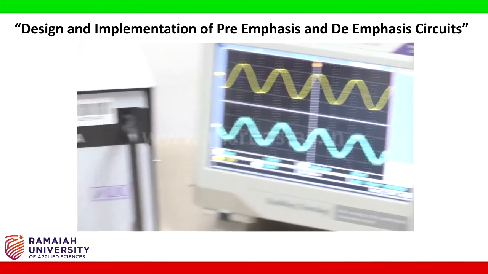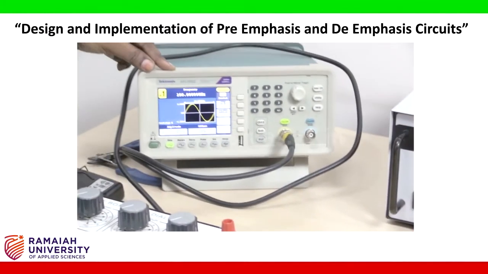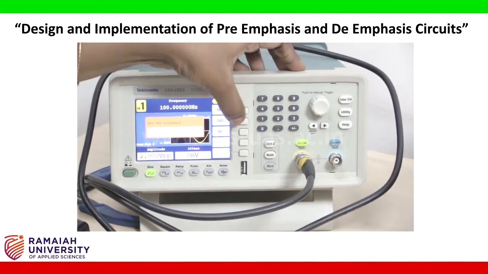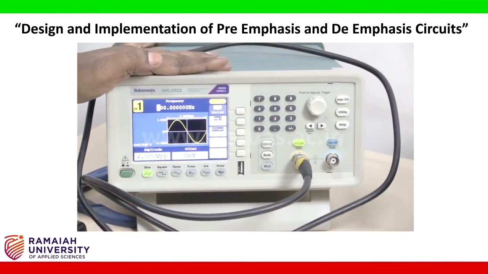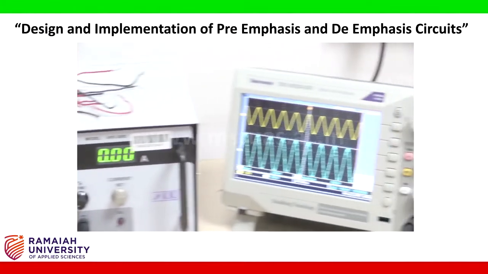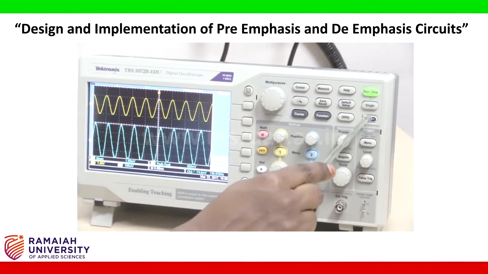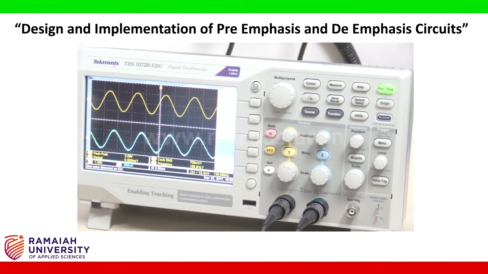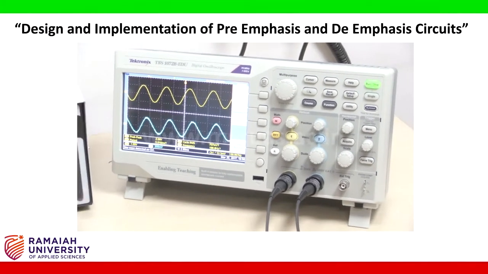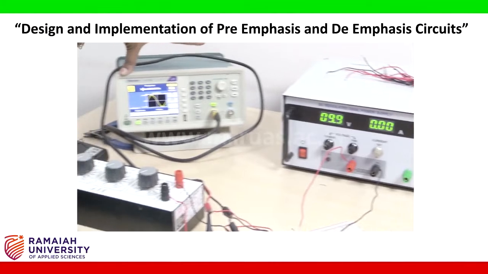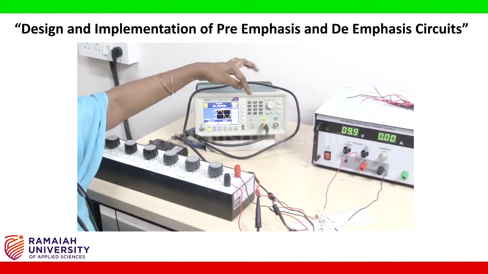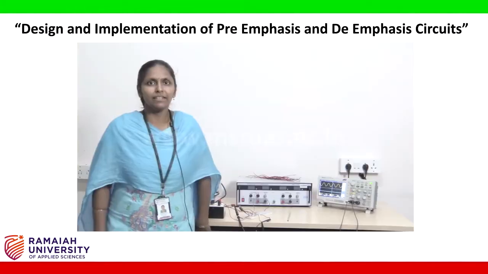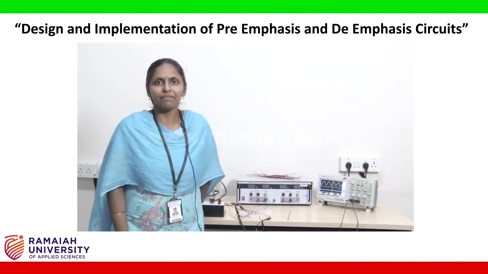Again, change the frequency of function generator to 200 Hertz and again note down the signal peak to peak by pressing auto set. Repeat this till maximum frequency of 5 kilohertz or 10 kilohertz, whichever is convenient. Complete the table. Now we have completed the pre-emphasis experiment.